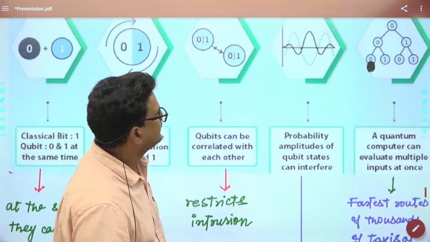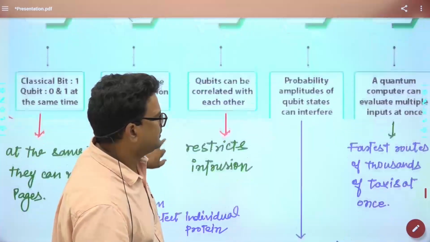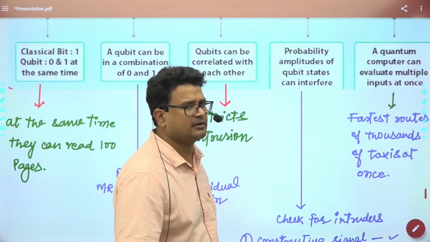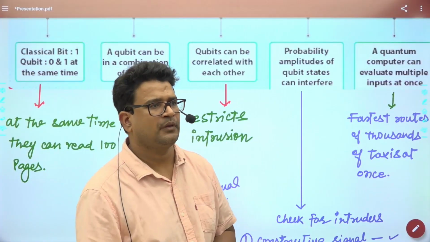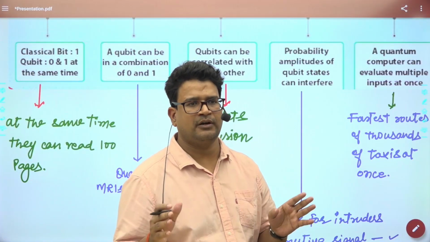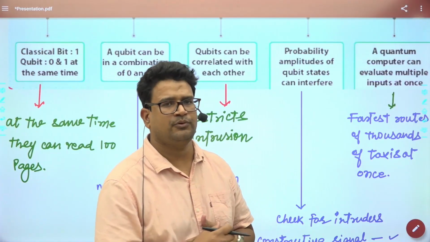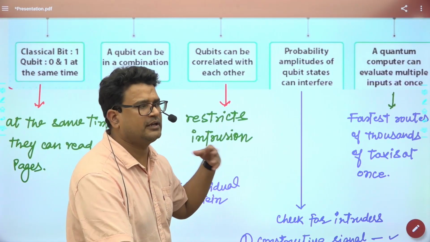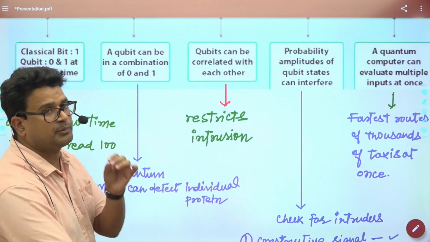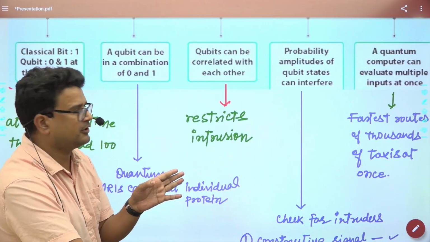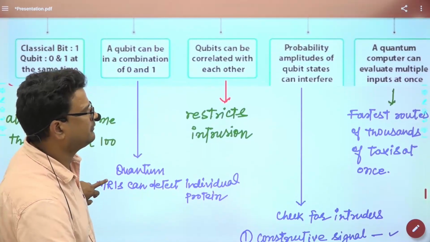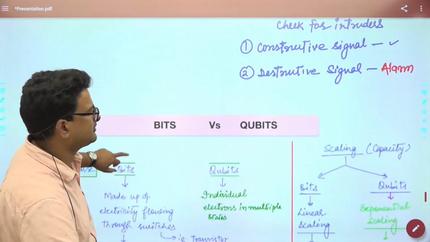Okay. Next is quantum parallelism. Quantum parallelism means you can identify, suppose there are 1,000 vehicles in a city. For each vehicle, by using a quantum computer, the fastest route of those taxis or vehicles could be given at one particular time. Different routes can be suggested by quantum computing. That will be used in the GPS technology.